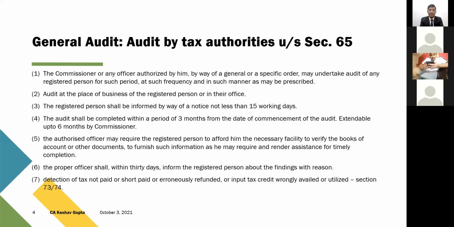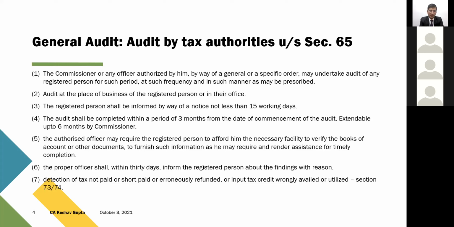And audit can be undertaken at the business place also. So place of business is an important phrase. Audit at the place of business of the registered person or in their office. In their office means at the department's office. The officers can ask you to come to their office and give the records there. Your books will be audited there. Or alternatively, they can visit your place of business and commence and conclude the audit.